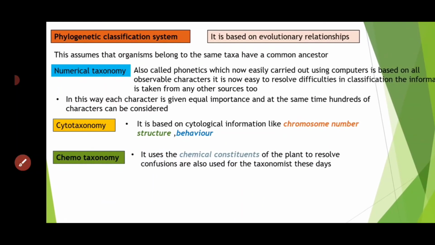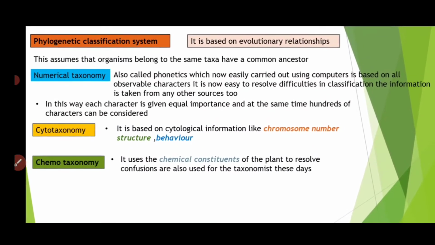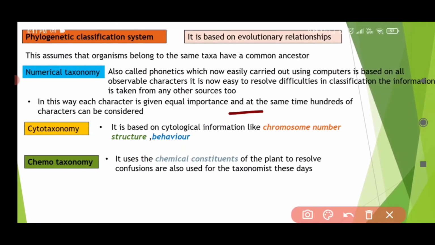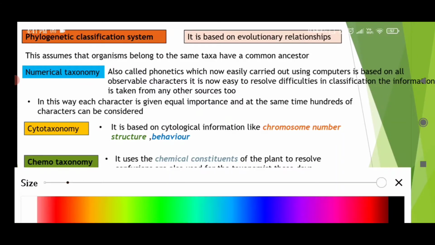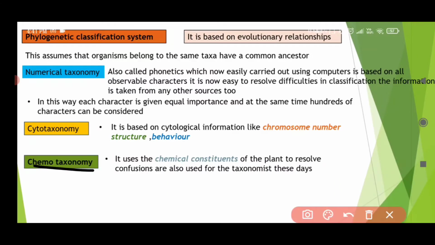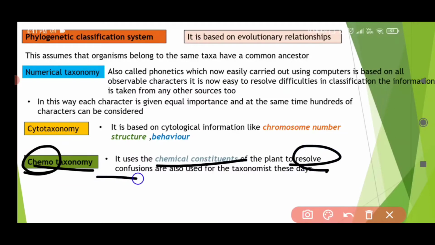Now talking about chemotaxonomy. Chemo means chemical. So this taxonomy includes chemical constituents of the plant to resolve what? Confusions.